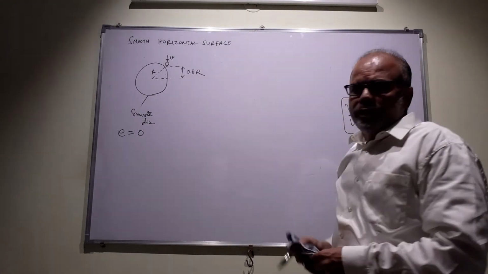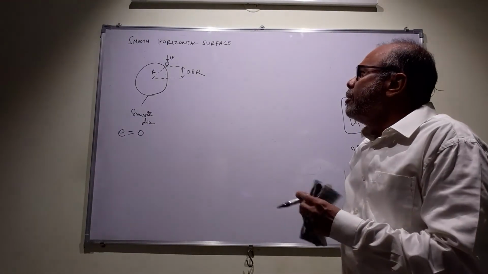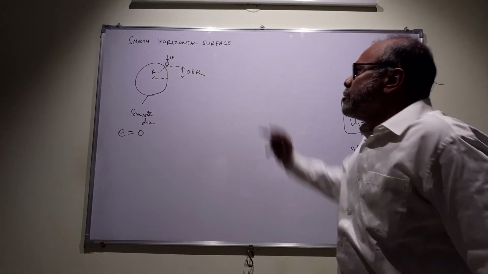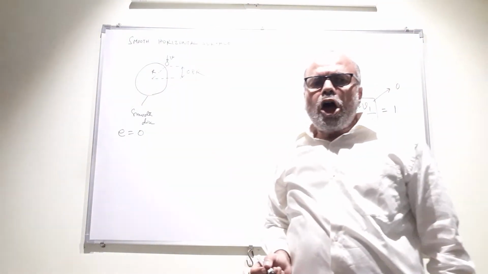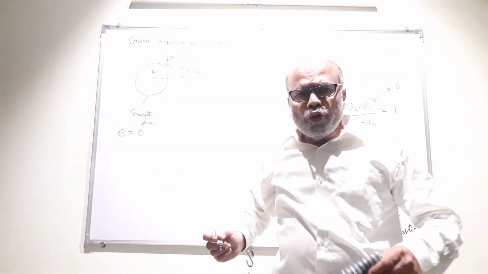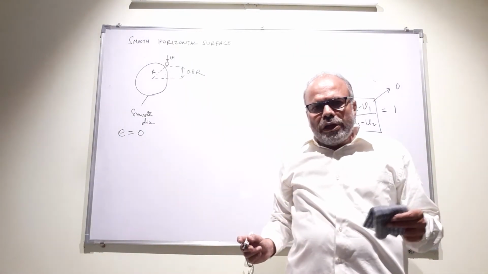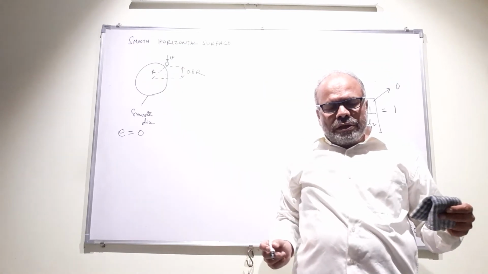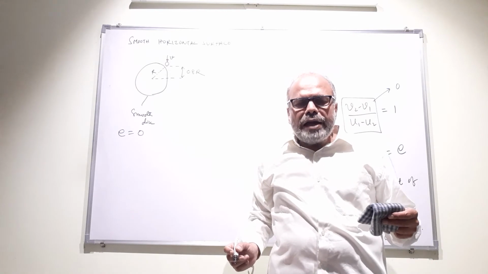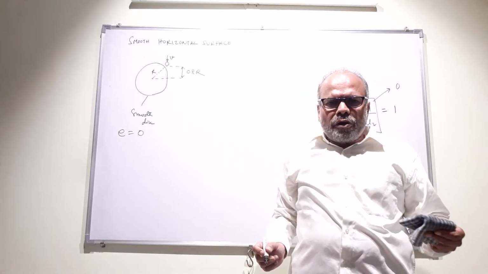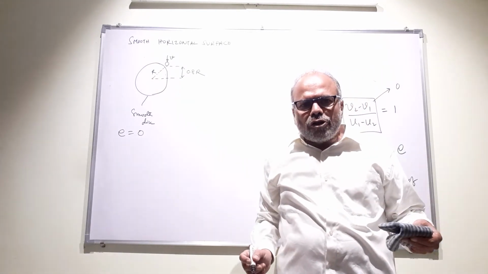Now, how do we do this problem? First of all, we shall resolve the velocities along two orthogonal components. One component will be along the normal direction, that is along the direction in which the normal forces act, and another component will be perpendicular to it, the tangential component.